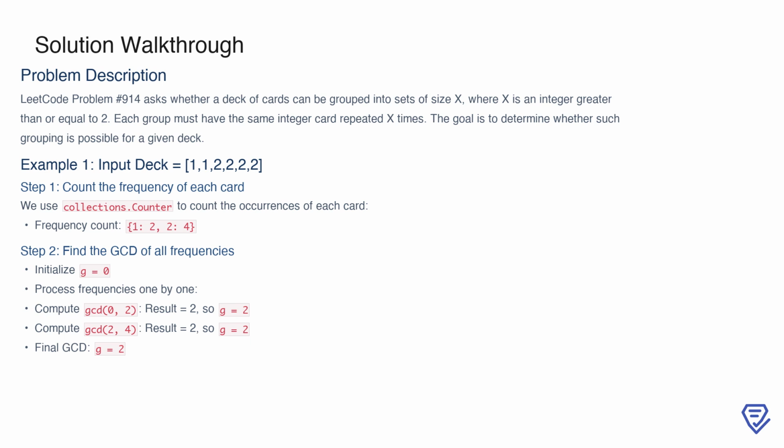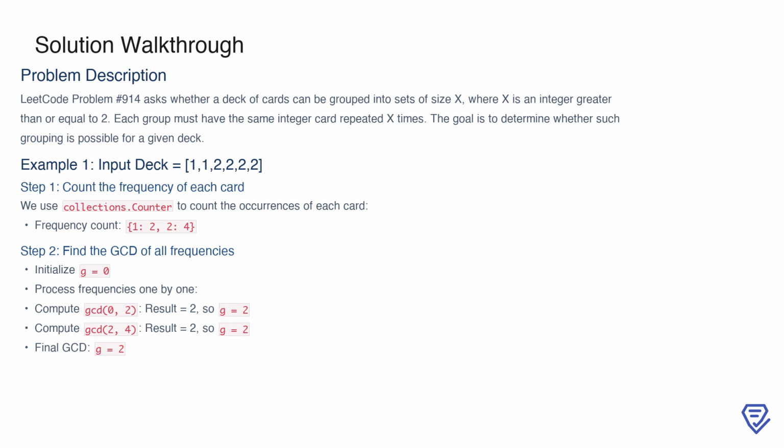Next, we calculate the greatest common divisor, or GCD, of these frequencies. To do this, we initialize the GCD, g, as 0. We then process each frequency one by one. The GCD of 0 and 2 is 2, so g becomes 2.